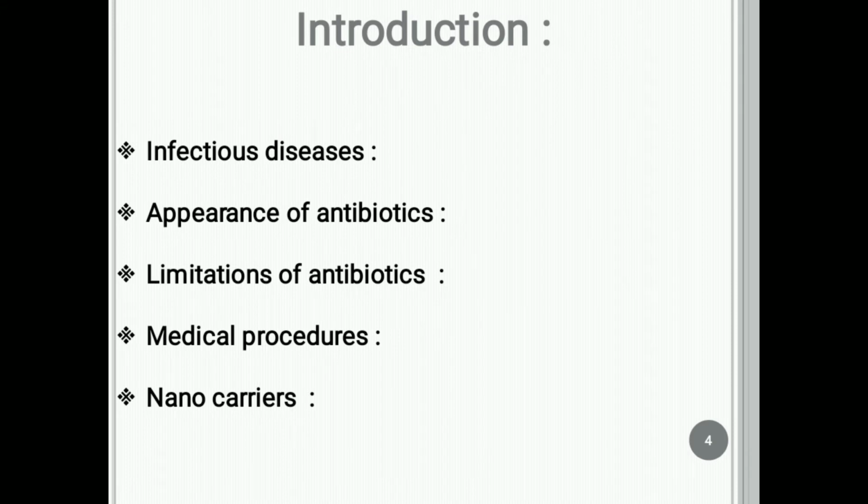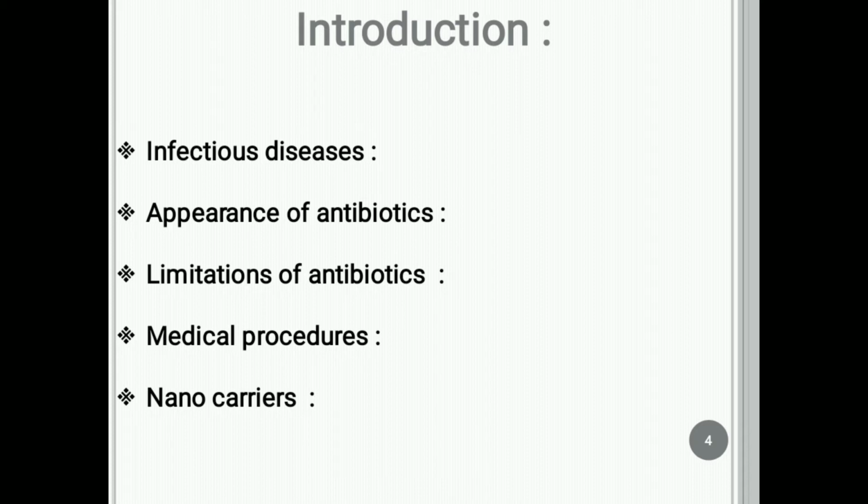Introduction. First point is infectious disease. Infectious diseases are recognized as a public challenge. Next point is the appearance of antibiotics. The appearance of antibiotics more than 70 years ago has totally changed the treatment of infectious disease, contributing to significantly diminish the associated mortality. Next point is limitation of antibiotics. The limitations of antibiotics are deficient drug dose, important side effects and drug abuse.